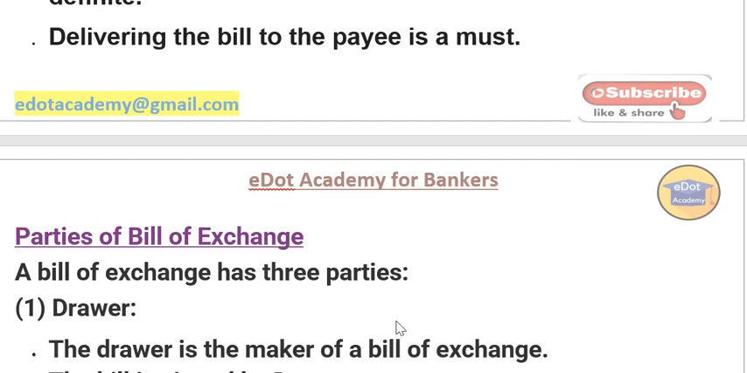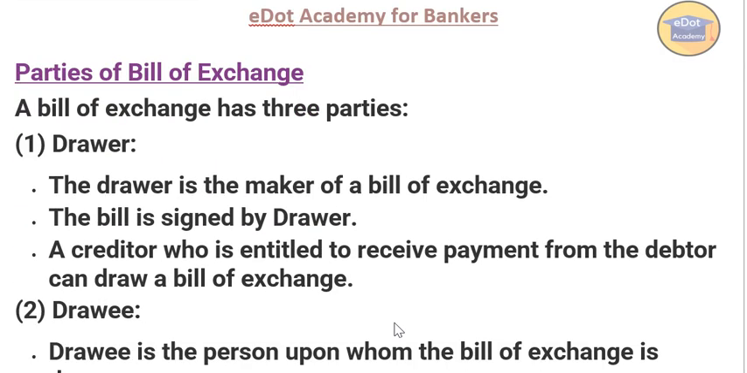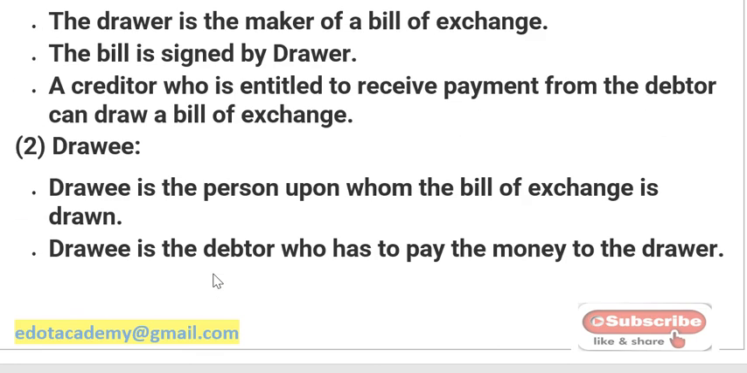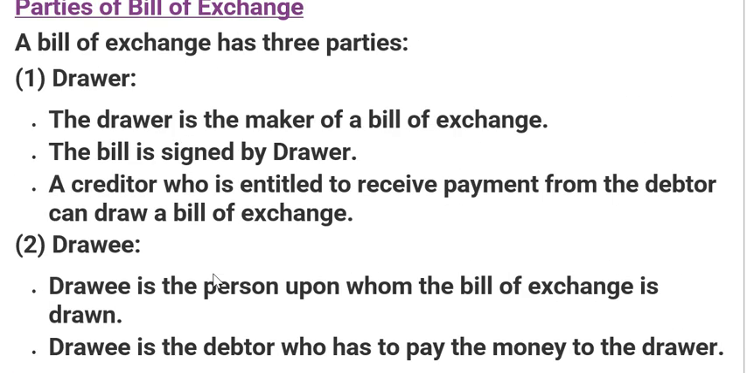Clear? Now, what are the parties to a bill of exchange? We'll see how many parties there are, one by one. A bill of exchange has three parties. This is very important. Number one is the drawer, number two is the drawee, and number three is the payee. Clear? Now we'll see one by one who is the drawer, who is the drawee, and who is the payee. The drawer is the maker of a bill of exchange. That means the person who is making the bill is called the drawer. The bill is signed by the drawer.